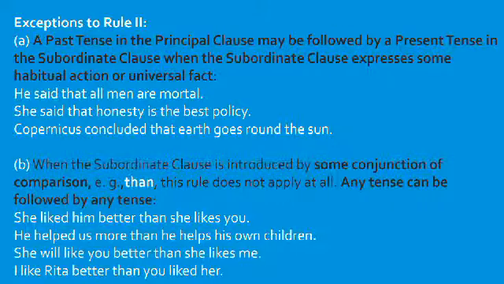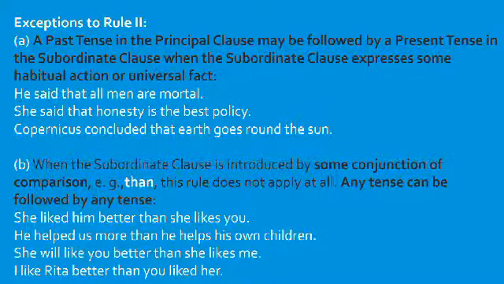Here we have to note that even rule number 2 has got certain exceptions. The first exception is a past tense in the principal clause may be followed by a present tense in the subordinate clause when the subordinate clause expresses some habitual action or certain universal fact.